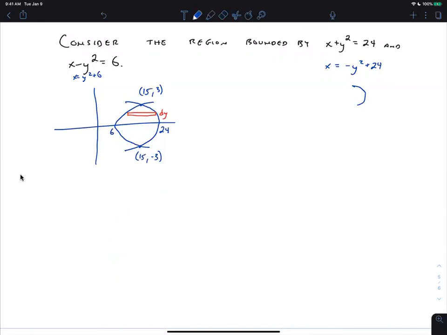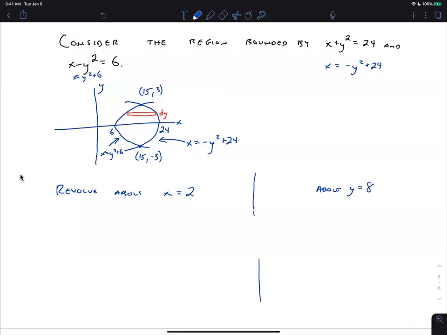All right. And so now you can revolve that about whatever you want, but because it's dy, we should then definitely use these labels. So x equals, not y equals, so x equals negative y squared plus 24, and x equals y squared plus 6 here. And this is the x-axis, this is the y-axis. Okay, so then if I'm going to revolve about, let's say, x equals 2, and about y equals 8. So we'll do these real fast.